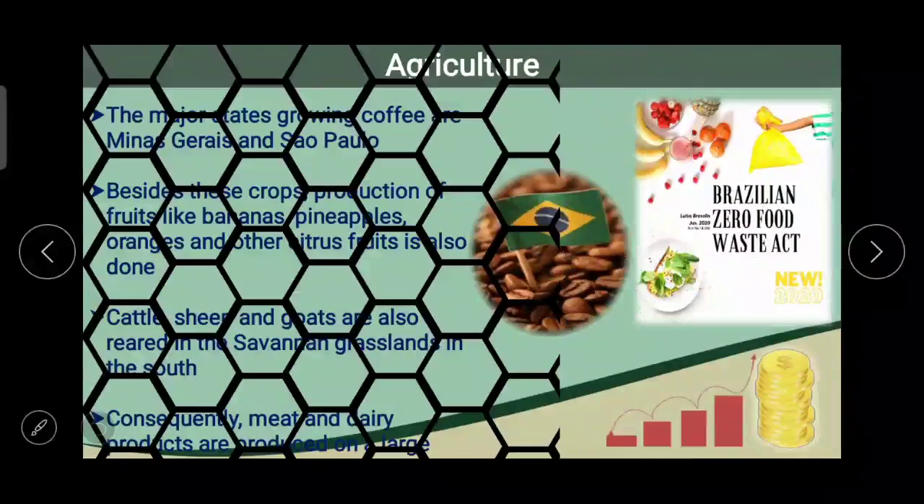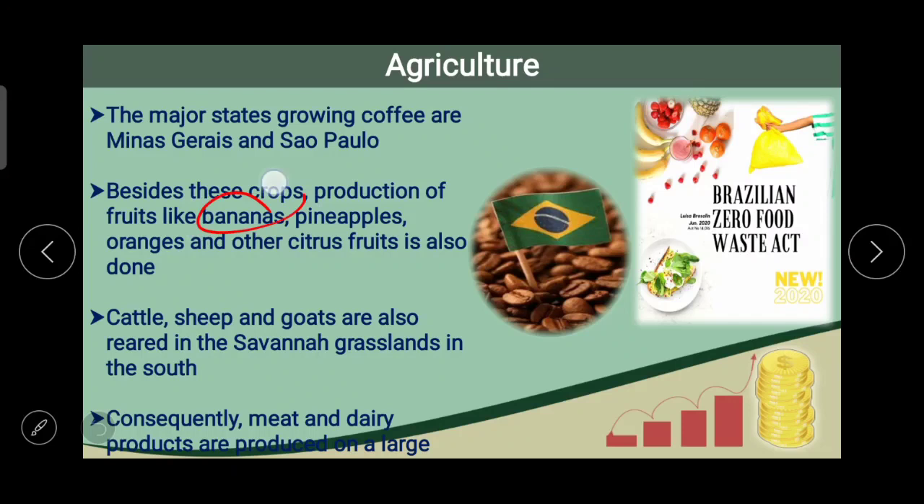Besides these crops, production of fruits like bananas, pineapples, oranges, and other citrus fruits is also done. Cattle, sheep, and goats are also reared in the savanna grasslands in the south. Consequently, meat and dairy products are produced on a large scale.